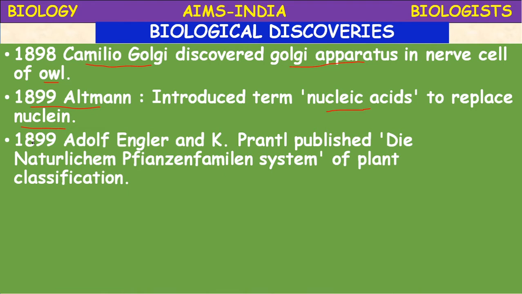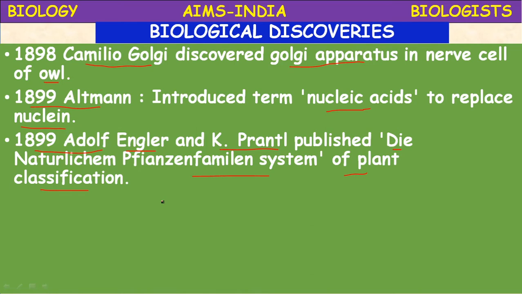In the same year, 1899, Adolf Engler and K. Prantl together published the plant classification, Die natürlichen Pflanzenfamilien system. It was a plant classification introduced by Engler and Prantl. It is an artificial system of classification where the plants are classified.